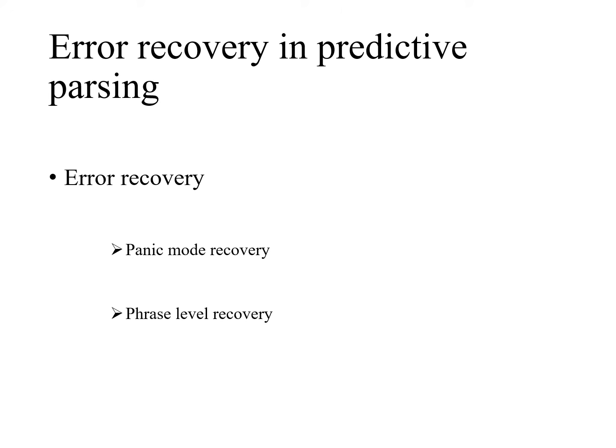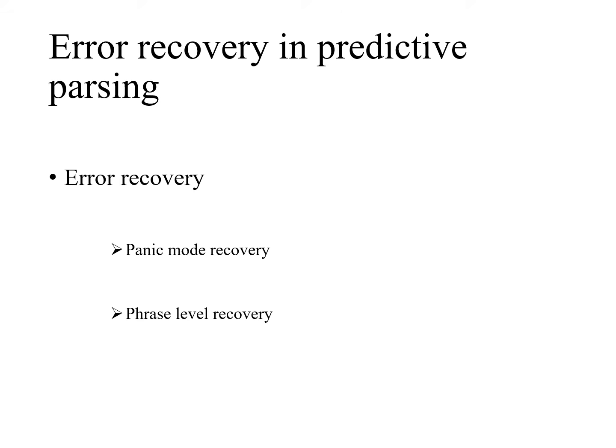So, error recovery strategies. There are two widely accepted strategies, that is panic mode recovery and phrase level recovery. In panic mode recovery, the parser discards the input symbol one at a time until one of the designated set of synchronizing tokens is found.